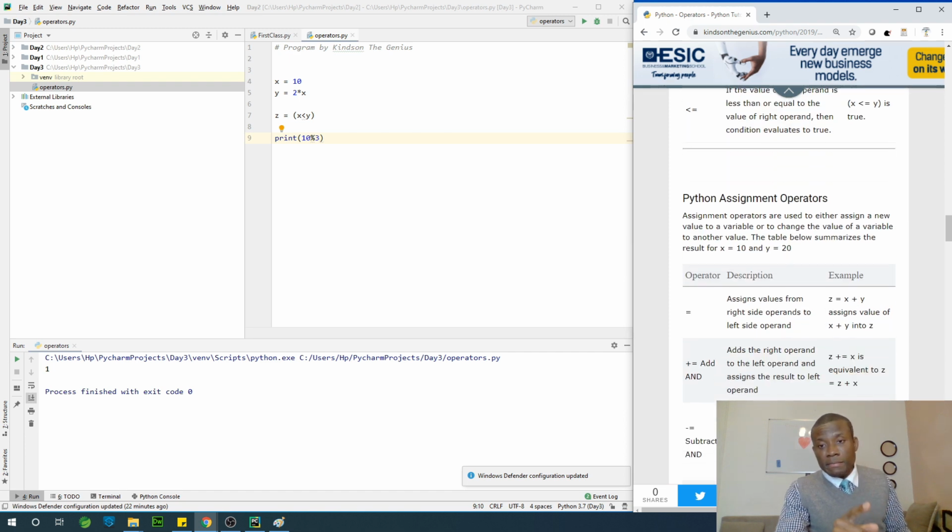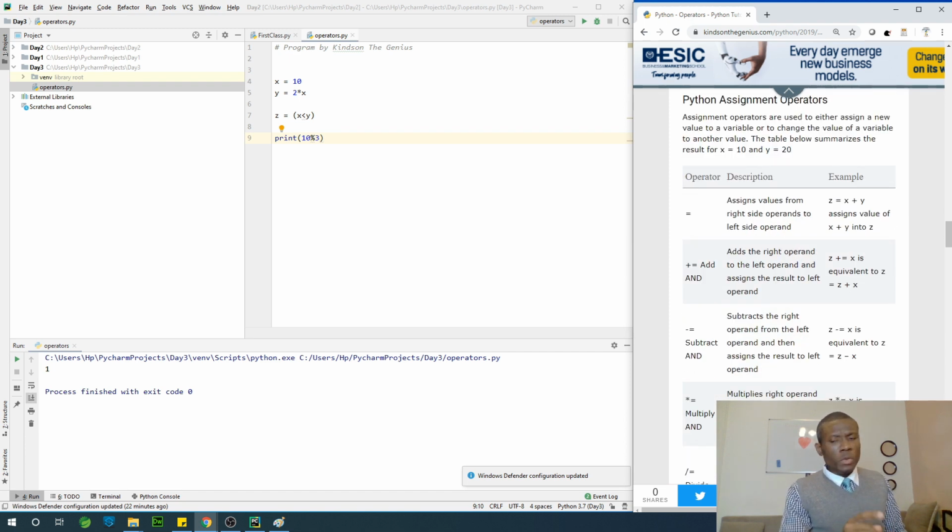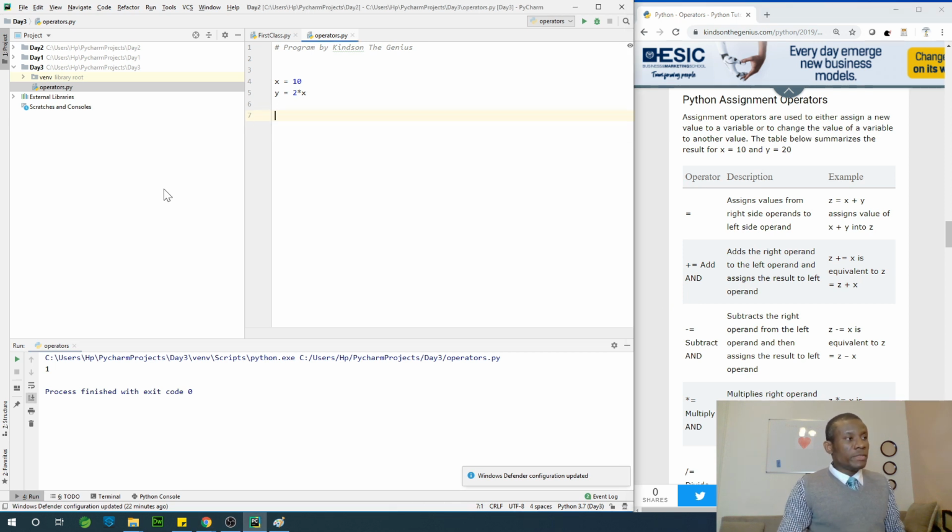Then we have the Python assignment operator. When we say x is equal to 10, we are doing an assignment. We are taking the value 10 and assigning it to a variable x. But let's take for instance x is equal to x plus 10. What do you think this will be? This will be the same as x is equal to 10 plus 10, right?